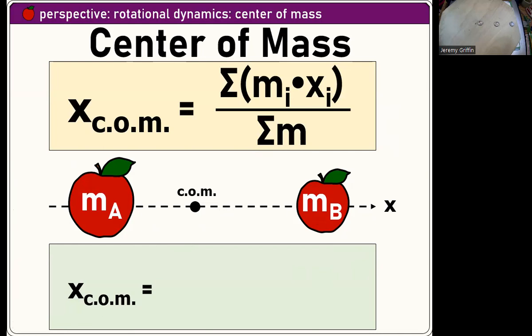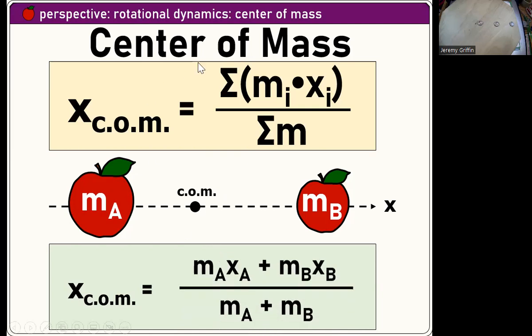It's also the point, you remember you had those foam boards, right? You tried this out in class. If you hang the foam board, the string always hangs through the center of mass. So that's another way you can get it. And a third way to get the center of mass is if you throw one solid object through the air and it's spinning, it'll always spin about the center of mass. So here you've got a general formula, and here's what it applies to that specific scenario, simply taking a weighted average.